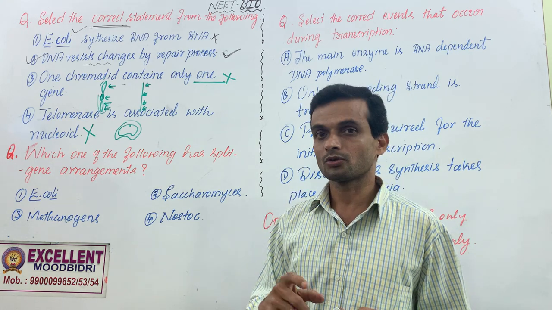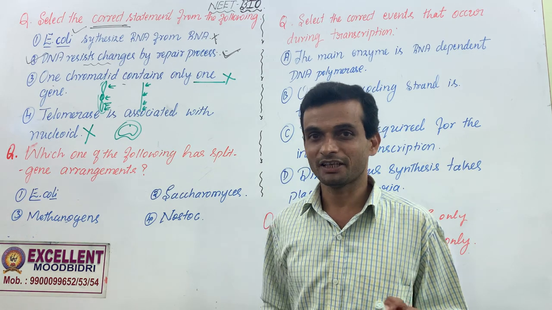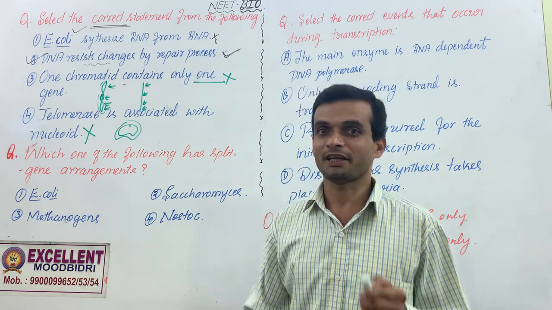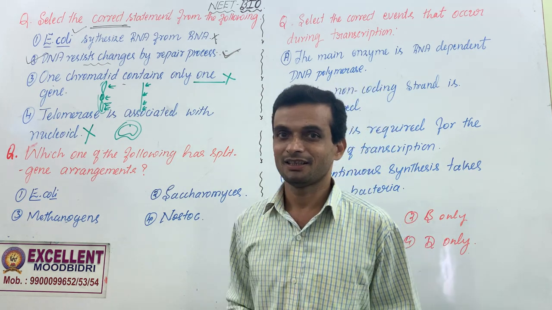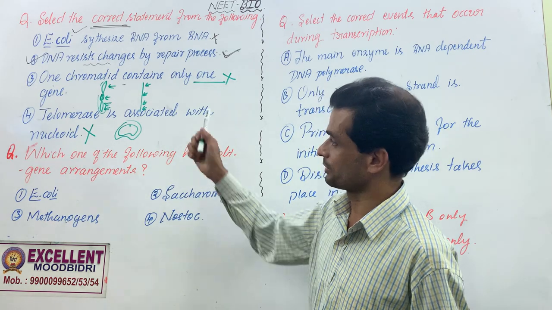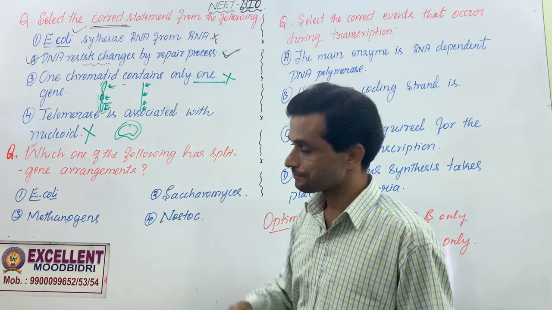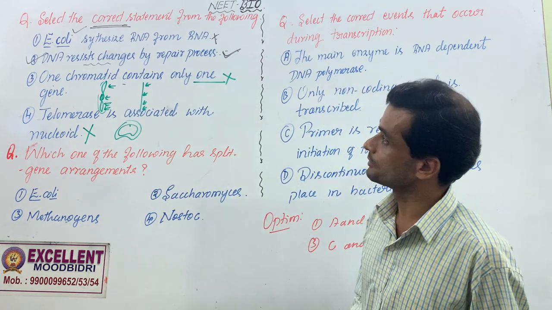I just check the chromosome of a zygote, a dividing zygote, telomerase is more active. Okay, there can't be any senescence or aging in that early embryonic stage. Yes, so this is wrong. I have given the answer already. That is the correct statement.